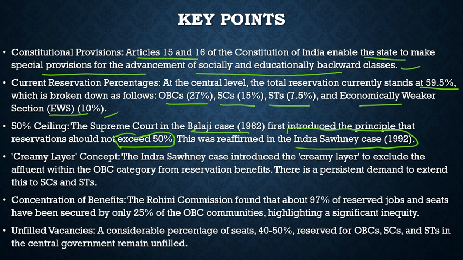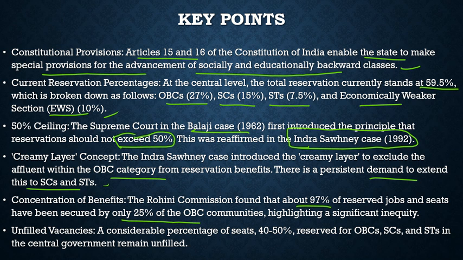It was reaffirmed in the Indra Sahni case judgment, which further gave the creamy layer concept. The Indra Sahni case introduced the creamy layer concept to exclude the affluent within the OBC category from reservation benefits. There is a persistent demand to extend this to SCs and STs. That should be done. Then concentration of benefit. The Rohini Commission found that about 97% of reservation jobs and seats have been secured by only 25% of the OBC communities, highlighting a significant inequality.